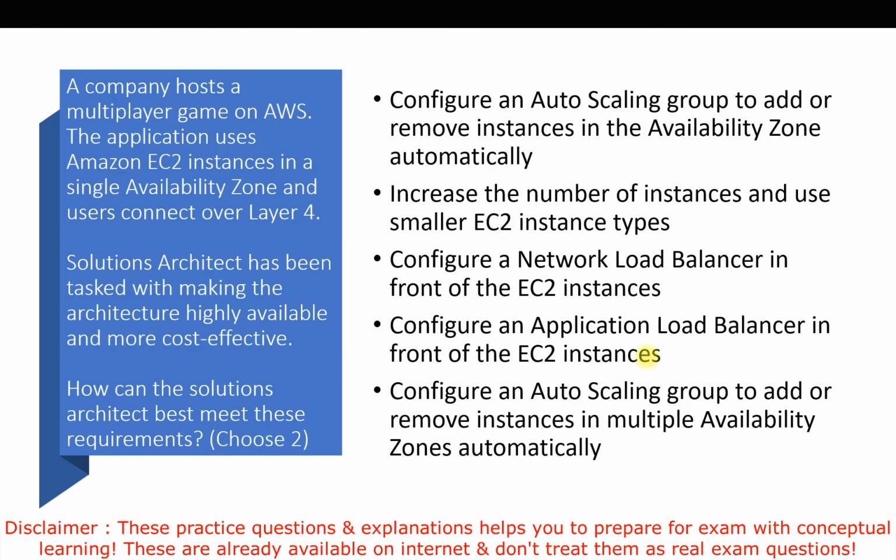Hey guys, let's talk about this question. A company hosts a multiplayer game on AWS. The application uses Amazon EC2 instances in a single availability zone, and users connect over layer 4. This is the keyword here, layer 4. Next, a solutions architect has been tasked with making the architecture highly available and more cost effective.